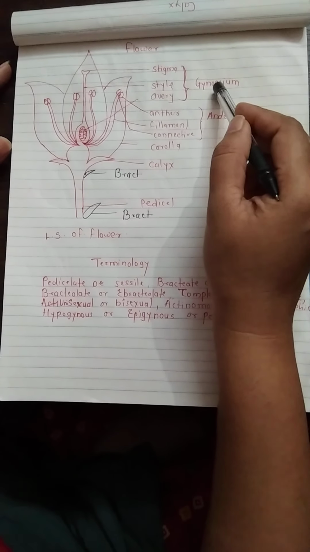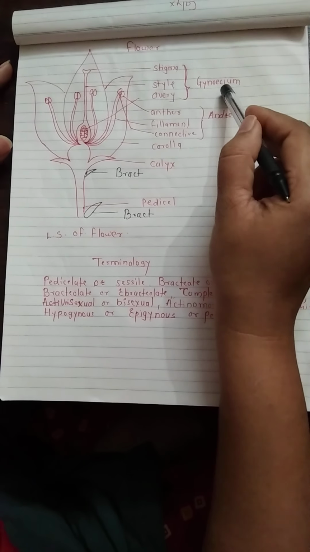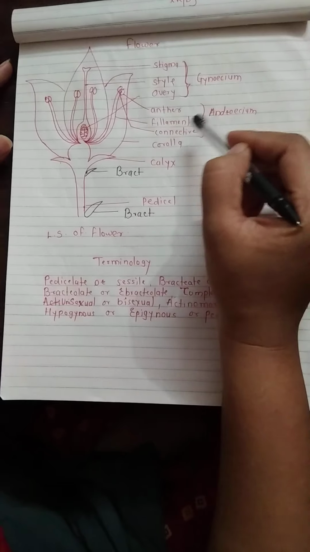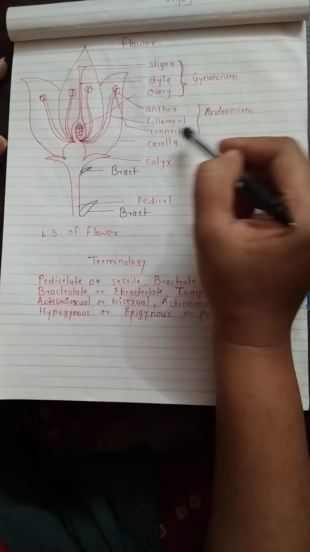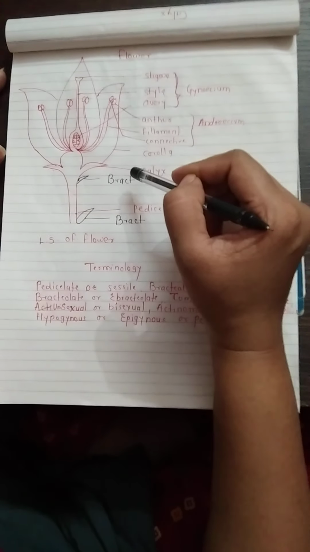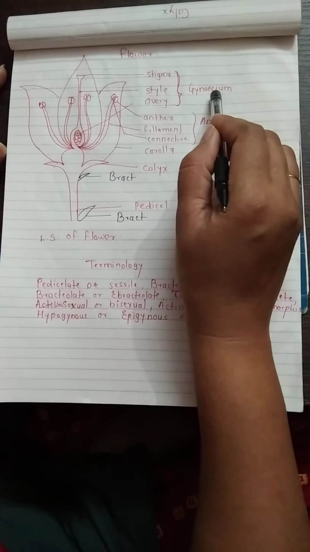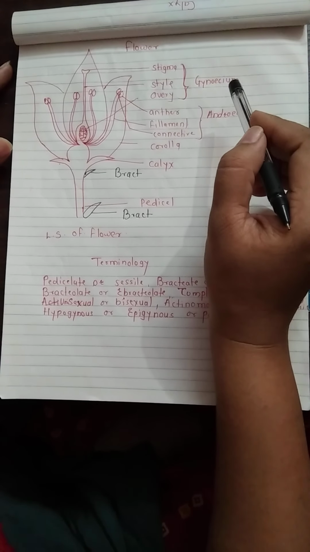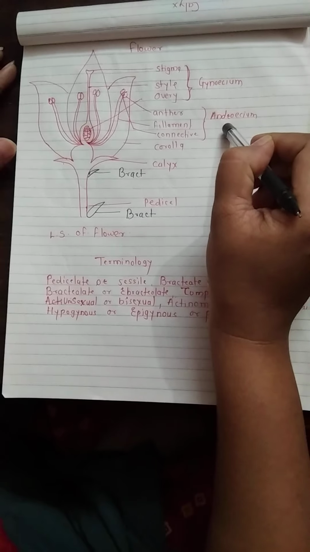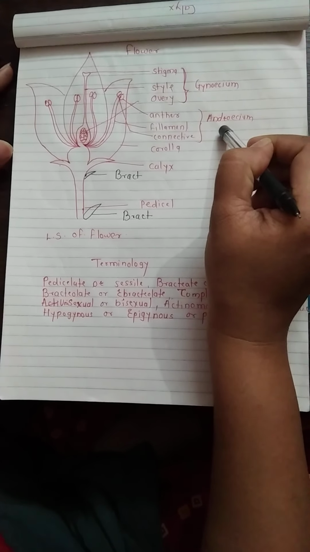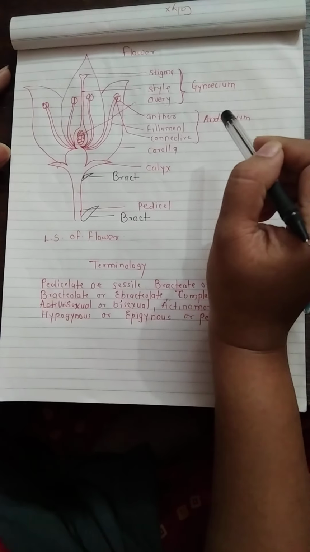It means androecium and gynoecium, the male sex organ and female sex organ, both are present, and the flower is called bisexual. When only gynoecium is present, the flower is called unisexual. Or when only androecium is present, the flower is called unisexual.